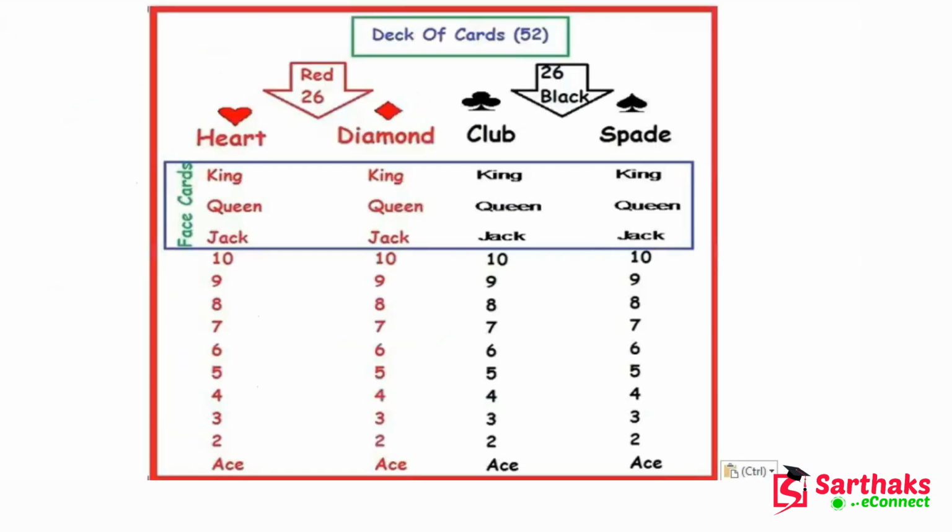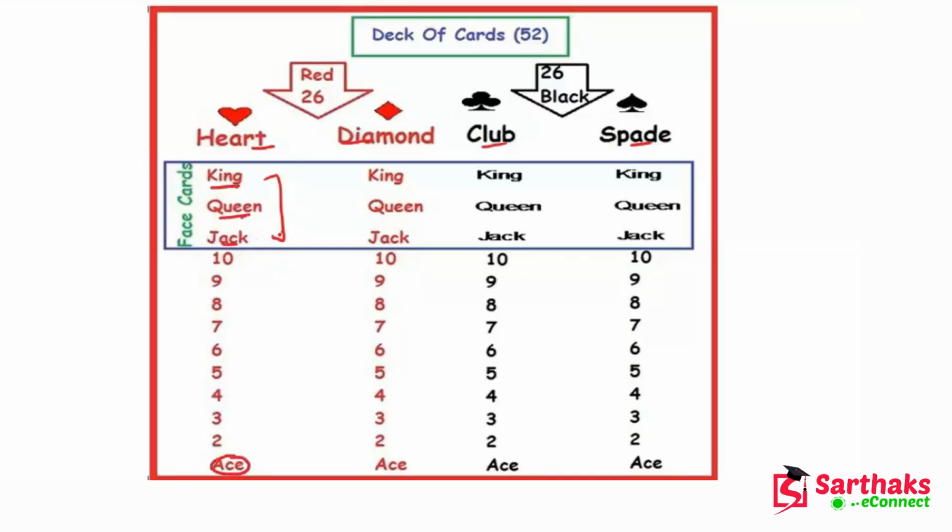Now you can see, similarly we have heart, diamond, spades and clubs. In heart there are 13 cards. The first three are face cards, meaning king, queen and jack, and the fourth one is ace.